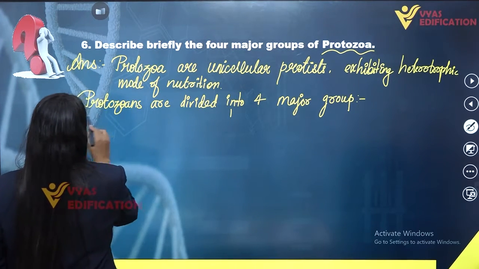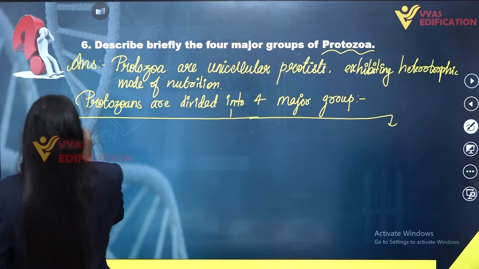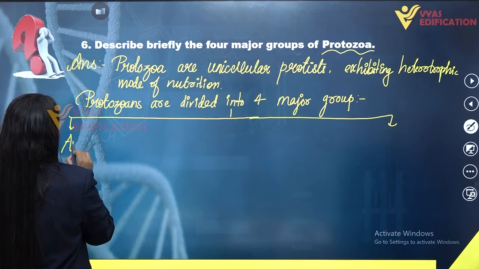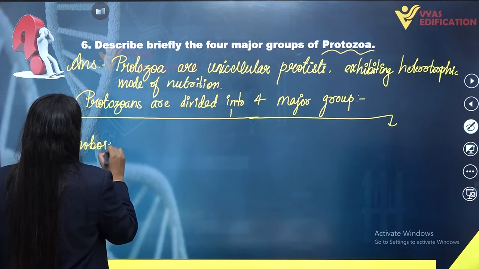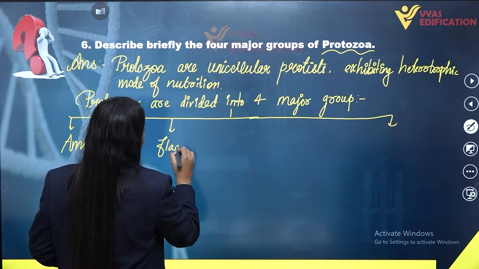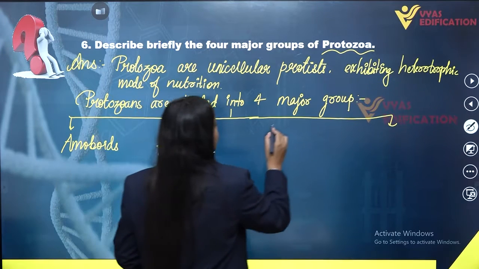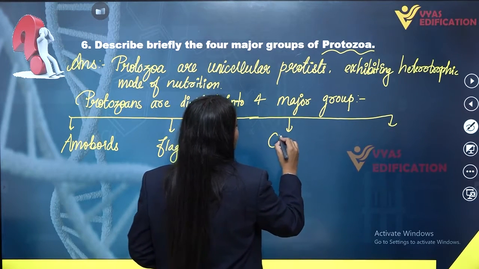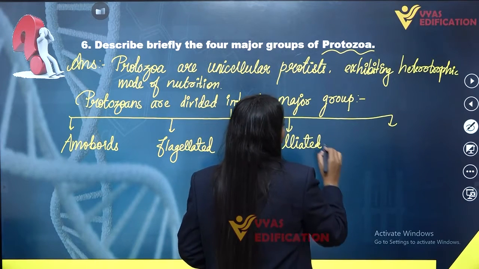These are amoeboids, second is flagellated protozoans, third is ciliated protozoans, and the last one we have is sporozoans.